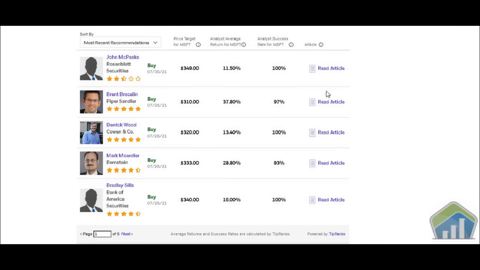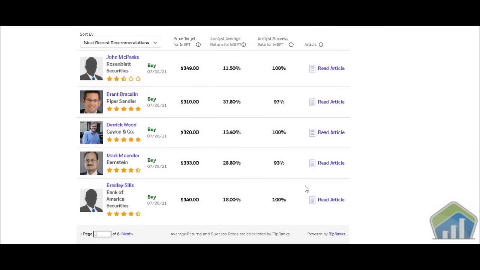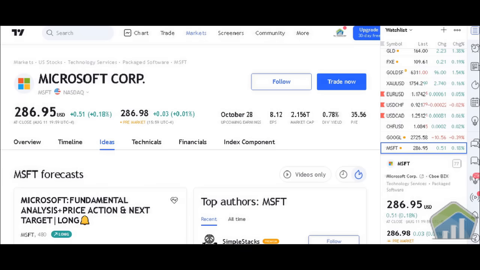You also have articles, so this is their different articles based off what they're saying and what they believe Microsoft is going to be doing. You can always click on any one of these and find out more information. We're going to push forward and take a look at TradingView's platform to see what's going on with Microsoft, right?